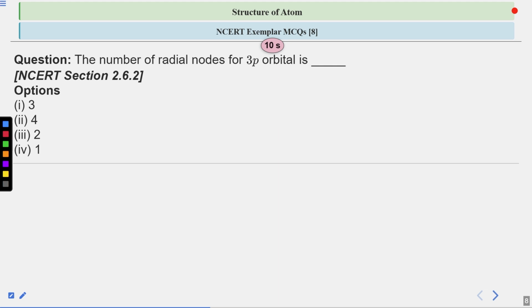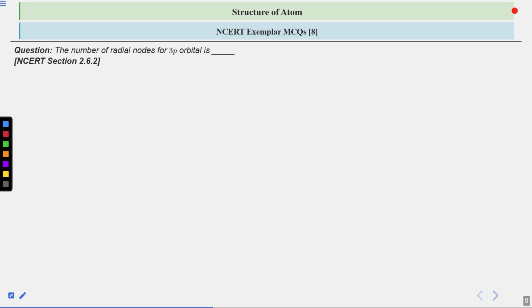Your time starts now. So what will be the number of radial nodes in this question? Okay, very good. So let's see. What is the formula for calculating the radial node? You have to remember that because that is important.